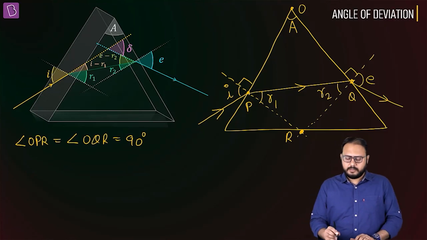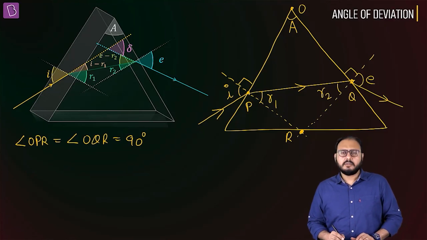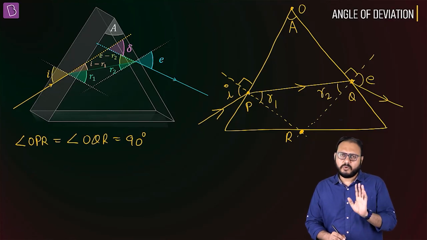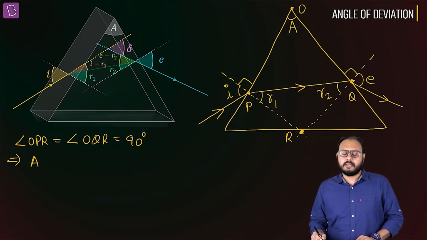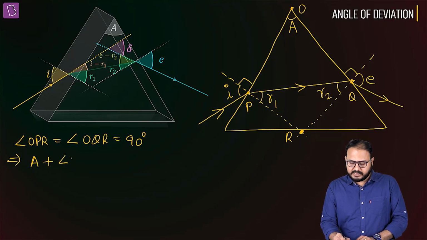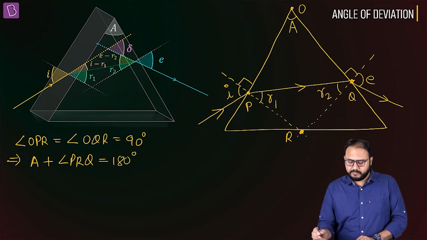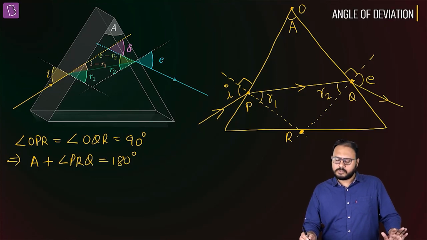If they both are 90, their sum is 180. That implies angle A, the apex angle, plus angle PRQ is also 180.